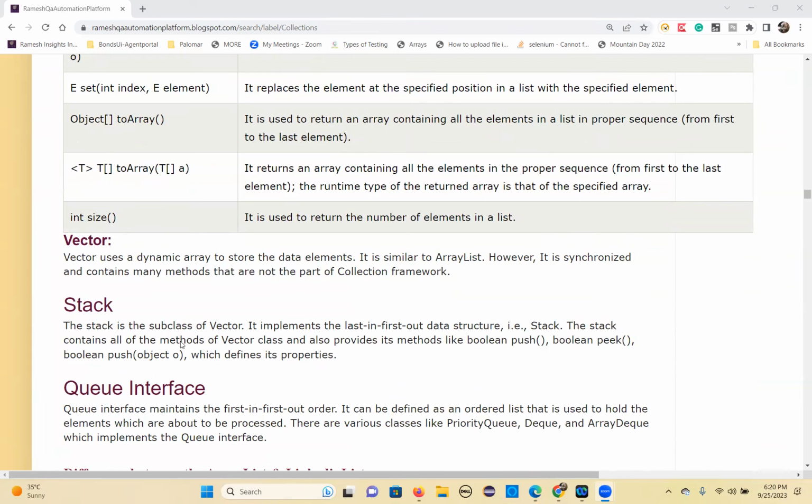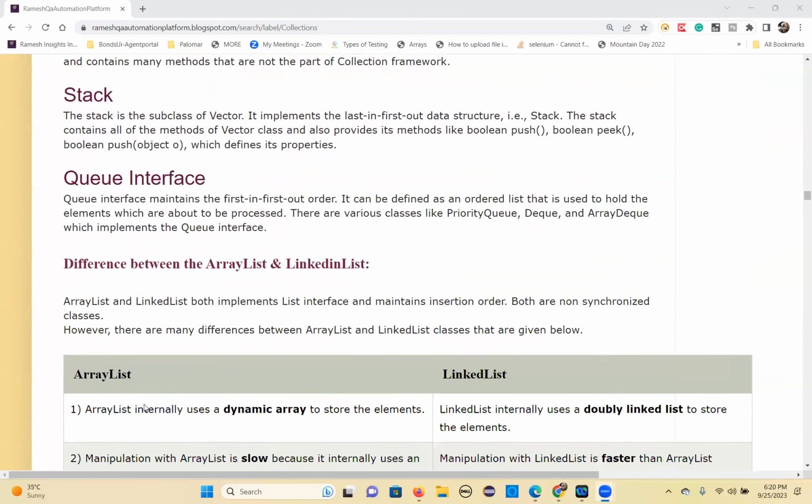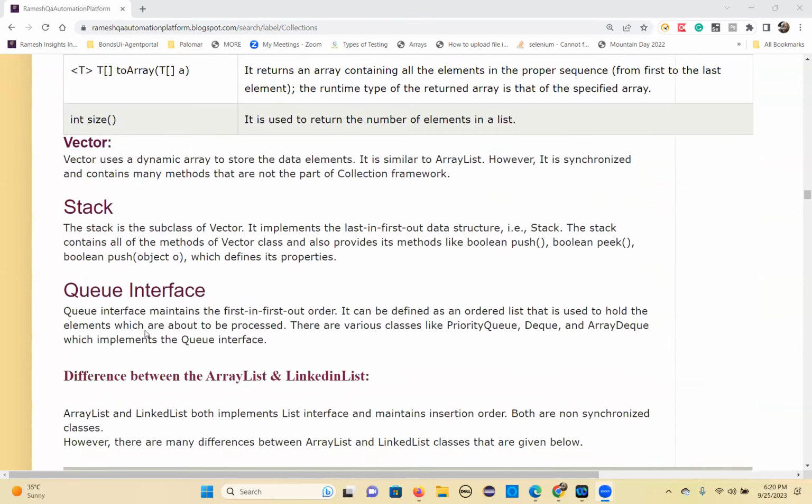ArrayList and LinkedList. That's one of the famous interview questions. What is the difference between ArrayList and LinkedList? I'll show you that also. So here, an example.